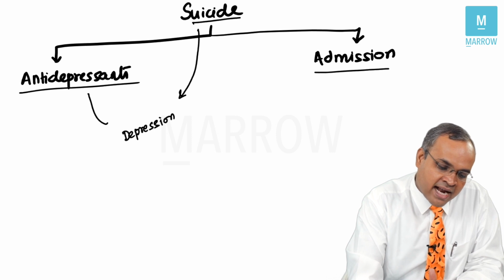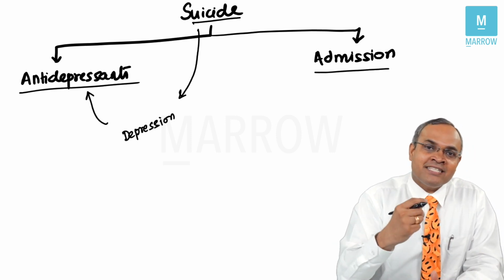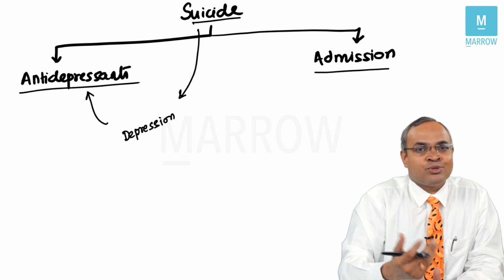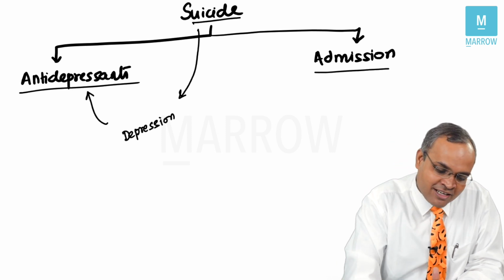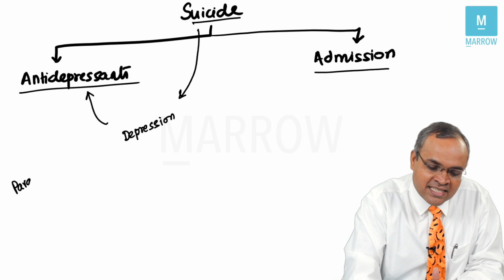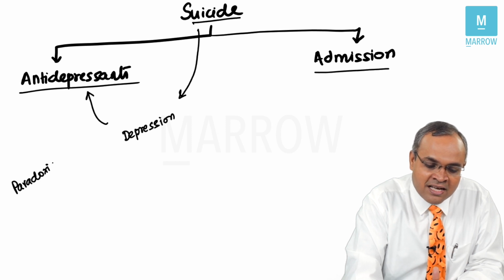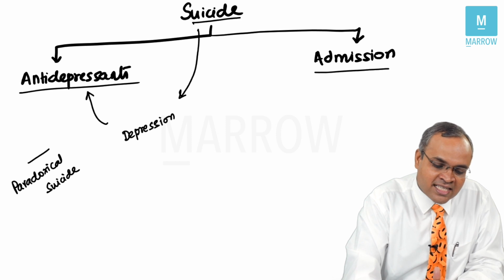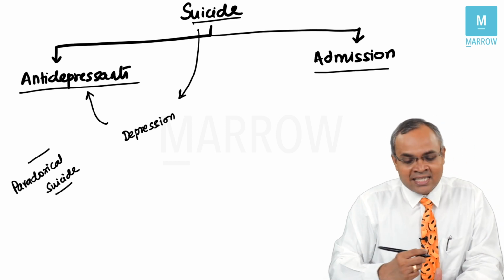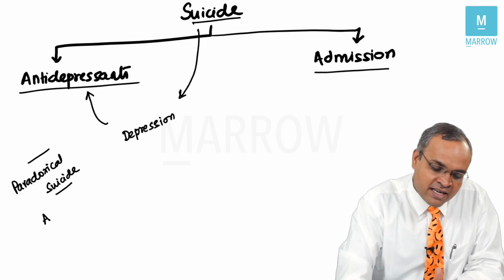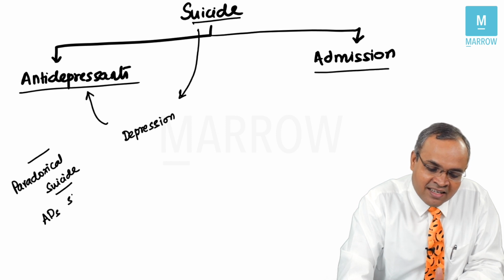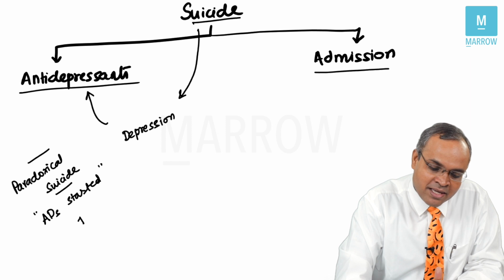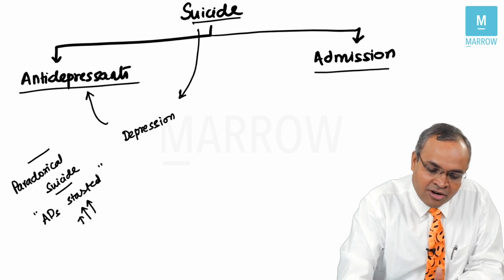So antidepressants should always help patients to get away from depression, which basically means they should prevent suicide. But unfortunately, to make it complicated, there is a situation called paradoxical suicide. Now, what is this paradoxical suicide? Paradoxical suicide happens when antidepressants are started. When you start antidepressants many times, there can be an increase in suicidal thoughts or ideas.